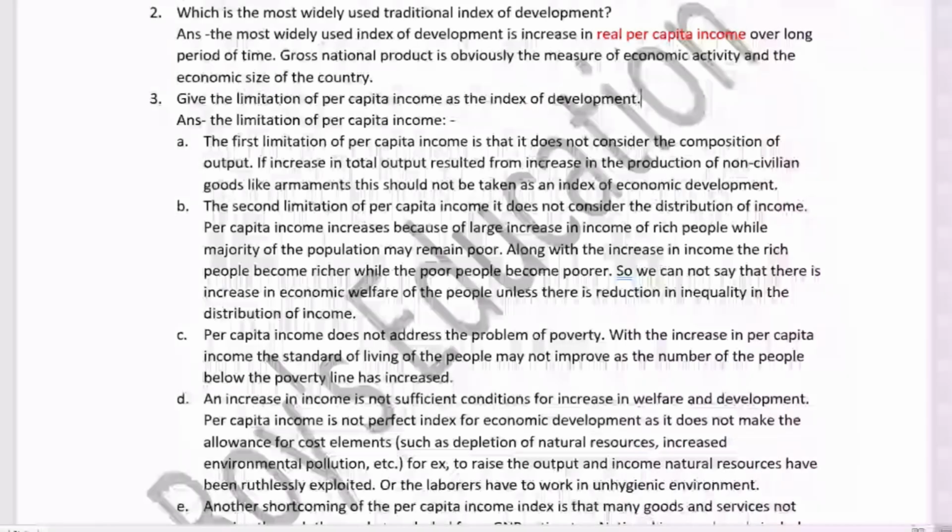The second limitation of per capita income is that it does not consider the distribution of income. That means the per capita income increases because of a large increase in income of the rich people, while the majority of the population may remain poor. The rich are becoming richer and the poor are becoming poorer.